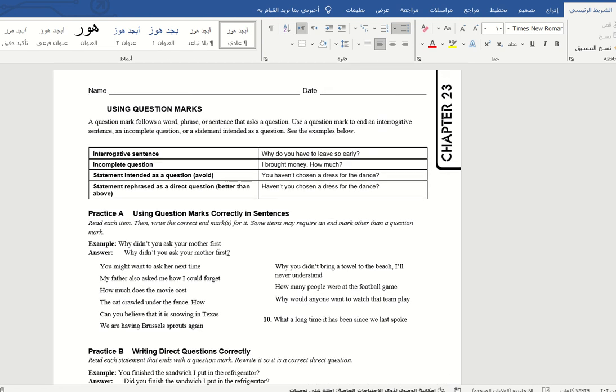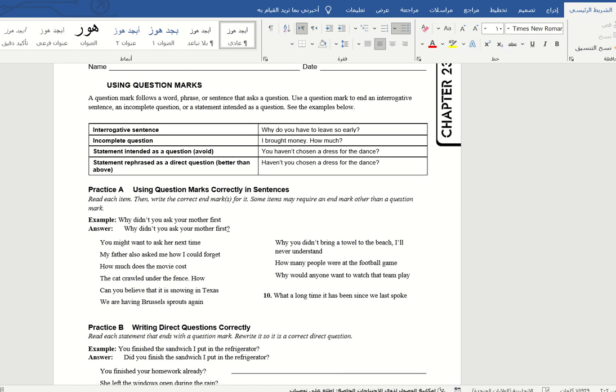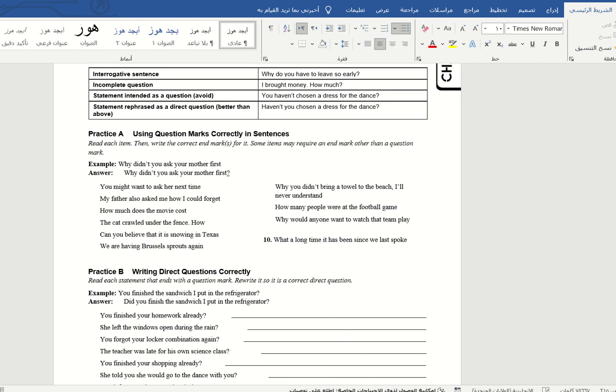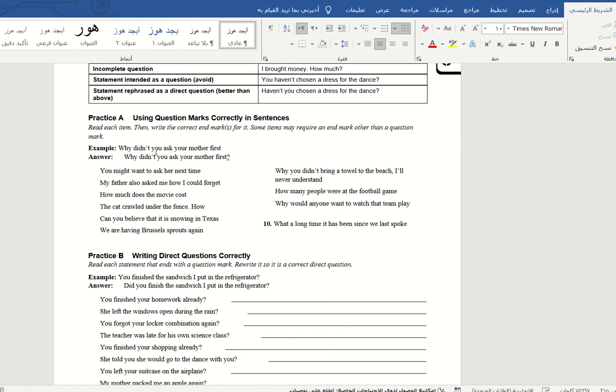Straight away let's move to the next page, using question marks. So here we have the uses of the question mark: after a direct question, after an incomplete question, and after a statement intended as a question. So here, my dear, we have some examples. Let's move to practice A. Here we have, why didn't you ask your mother first? So here we are going to correct this sentence and write the question mark at the end of the question because it's a direct question.